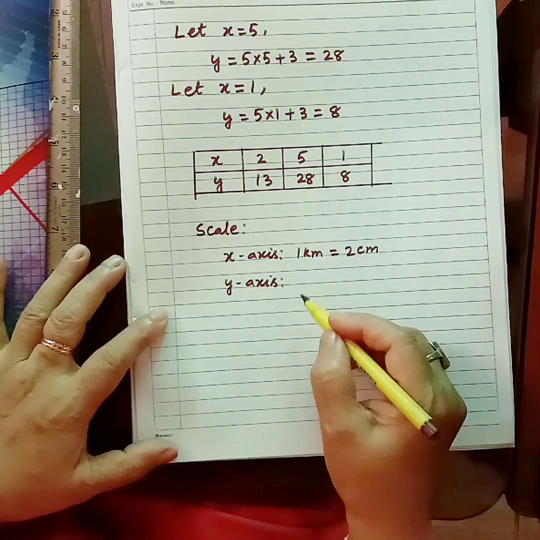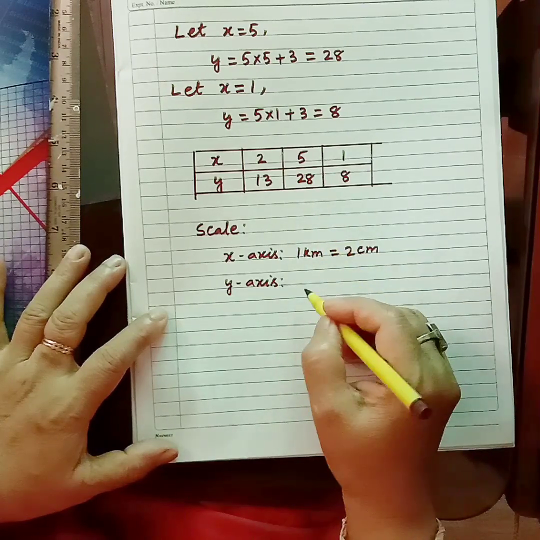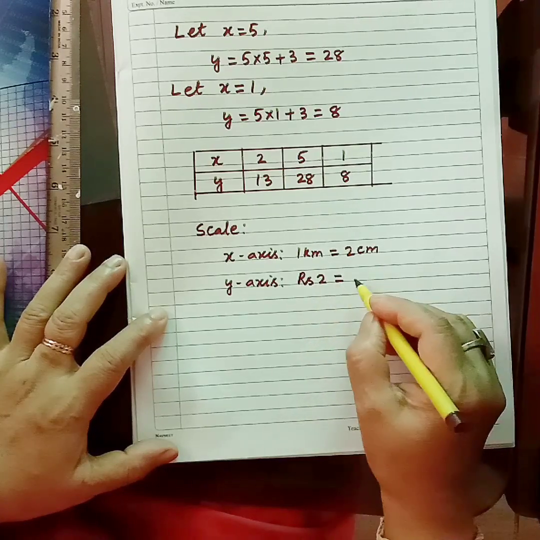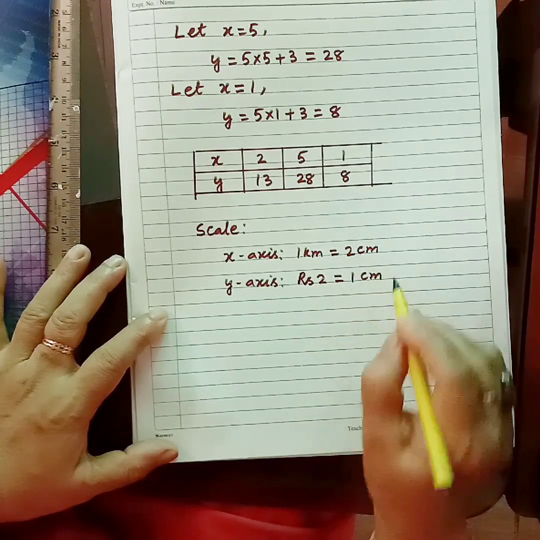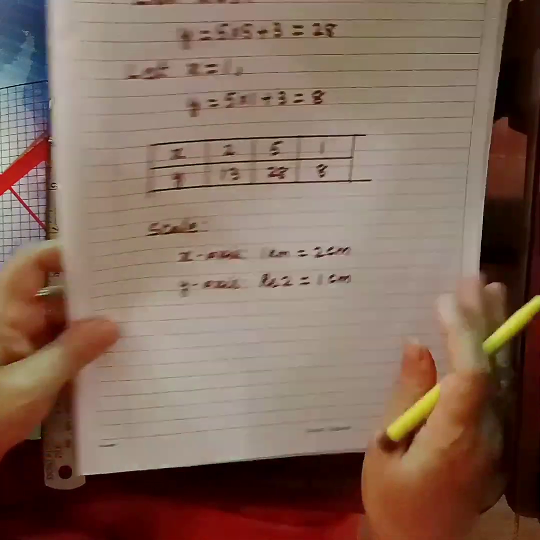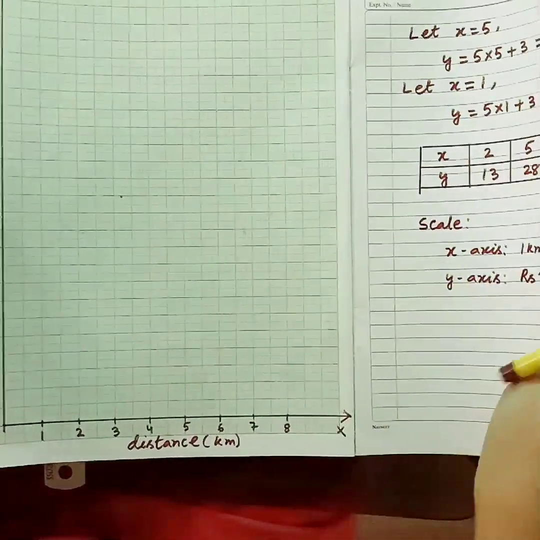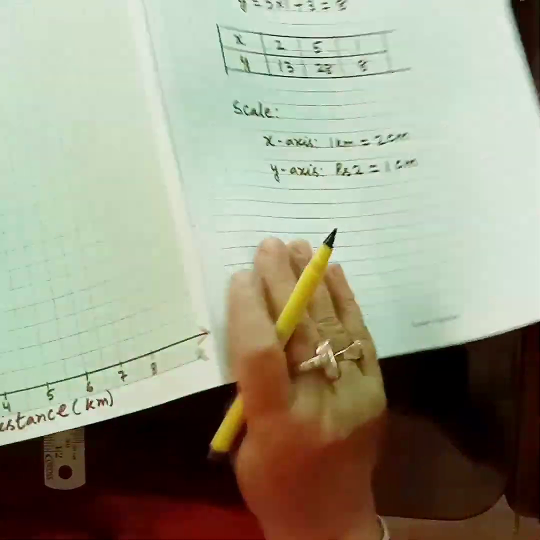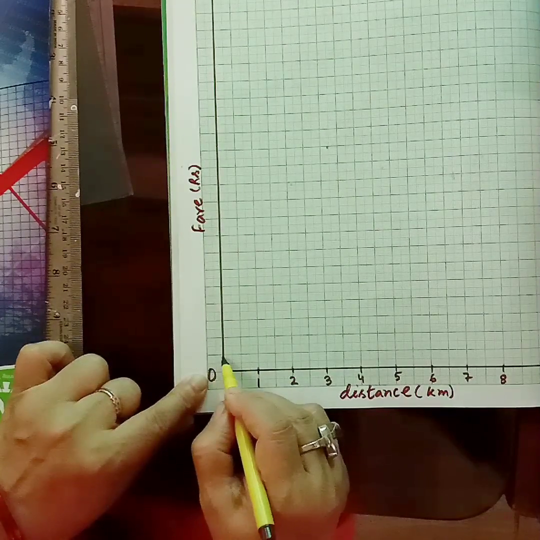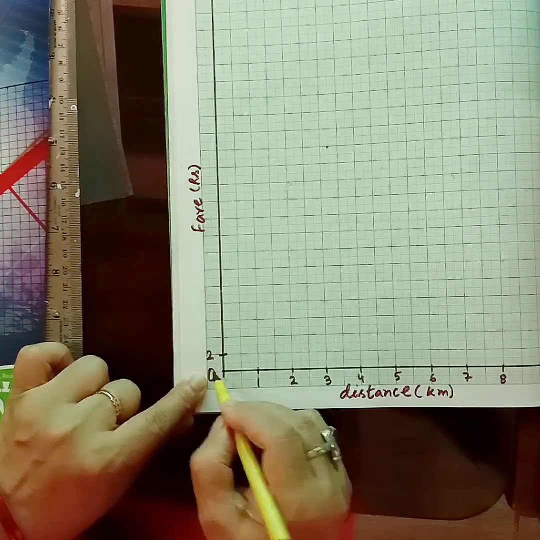If we take 1 centimeter as 2 rupees, that is, 2 rupees is equal to 1 centimeter, accordingly we will be marking the y-axis. We are taking 1 centimeter equal to 2 rupees, so we will be marking likewise. You can see from 0 to 1, this is 1 centimeter, that will be of 2 rupees. 2 means 2 rupees.